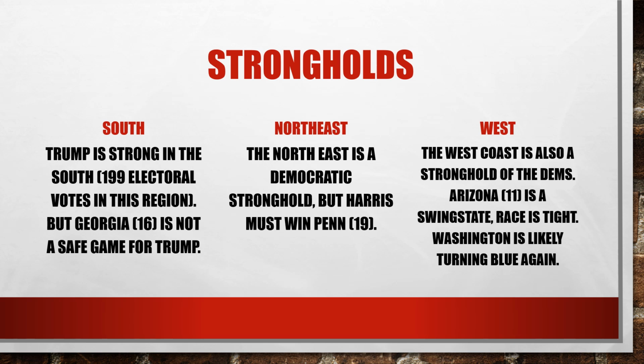And we have the West. The West Coast is also a stronghold for the Dems, specifically, not Arizona, pardon, California. And here we have an important swing state. This is Arizona, and there the race is tight. And even though on the map we have seen that Washington was red, it's likely that Washington state is turning blue again.